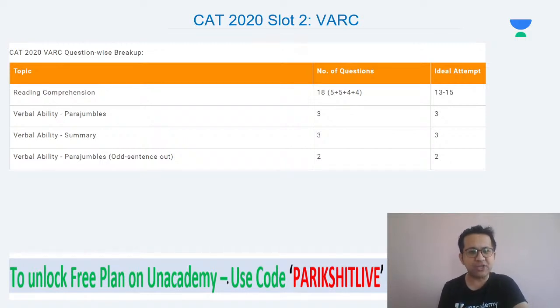If you look at para summary, last year there were 3 of them. They were easy. So an ideal attempt was attempting all 3 and getting at least 2 correct out of the 3. Verbal ability summary, again, 3 questions were there, all 3 were easy. You should attempt such questions, and even if you get 2 correct out of the 3 is a good number. And then para jumbles last year were 2, and an ideal attempt would have been 2 questions. So VRC slot 2 was quite easy.